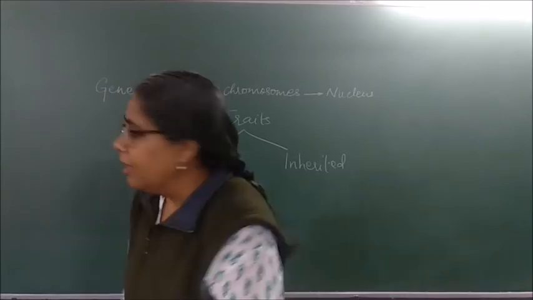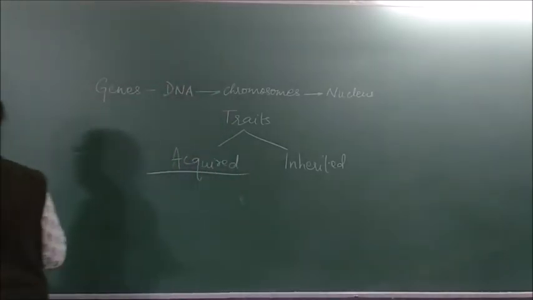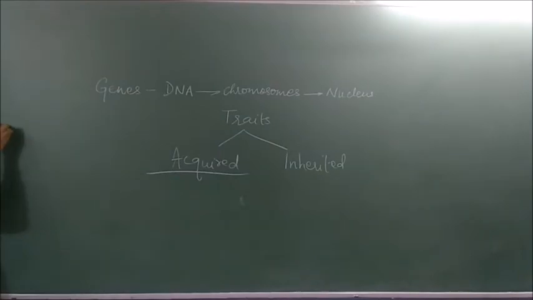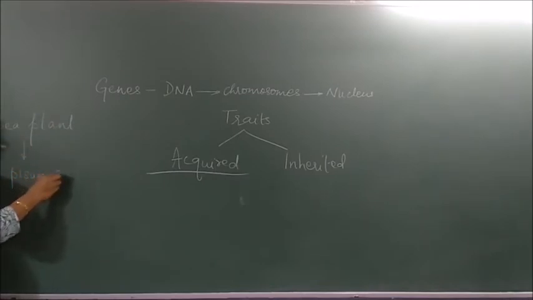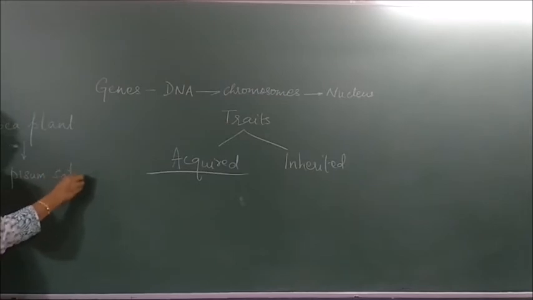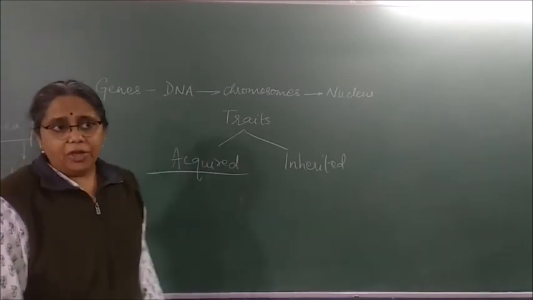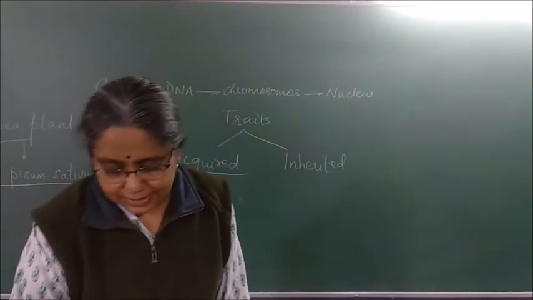Yesterday I said Mendel mainly did all his experiments on what plant? Pea plant. What is pea plant called as? Pisum sativum. Its botanical name is Pisum sativum. Why did he choose pea plant? Because it has a wide variety of contrasting characters.